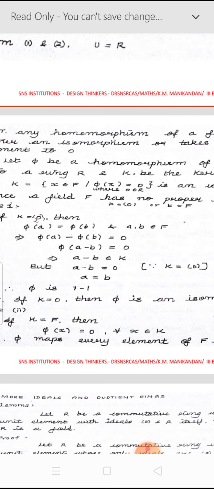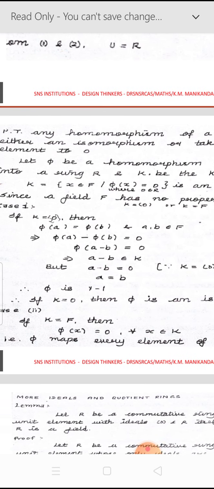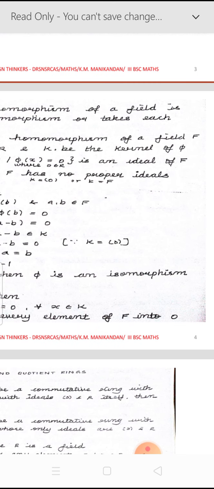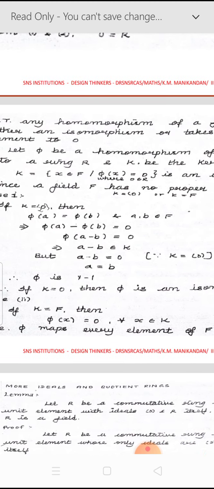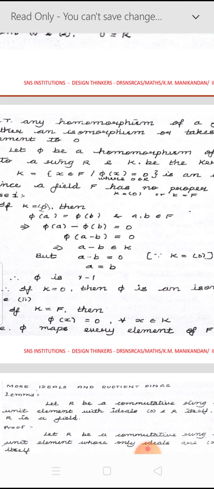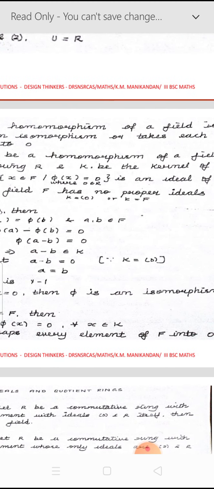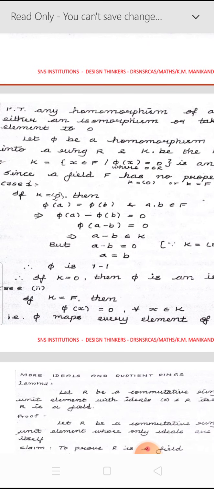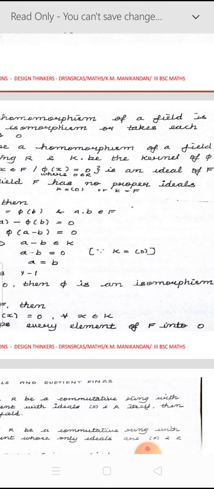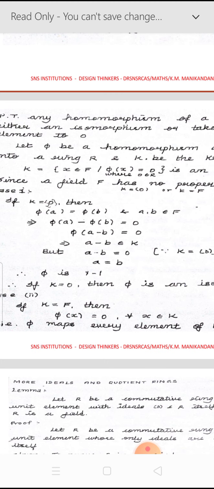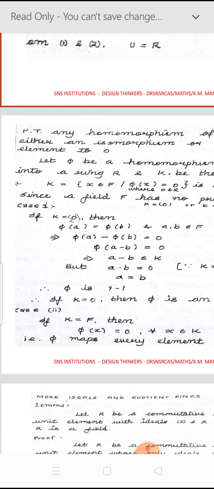Next, prove that any homomorphism of a field is either an isomorphism or takes each element to 0. Here we have to show that any homomorphism of a field is either an isomorphism mapping, or the homomorphism takes each element of F to 0. That idea we have to show now.